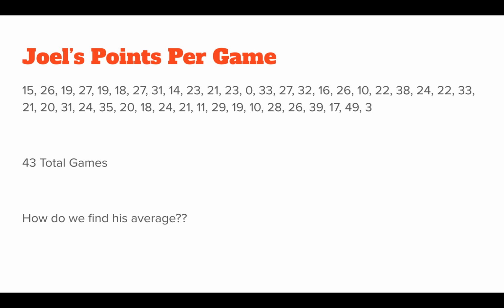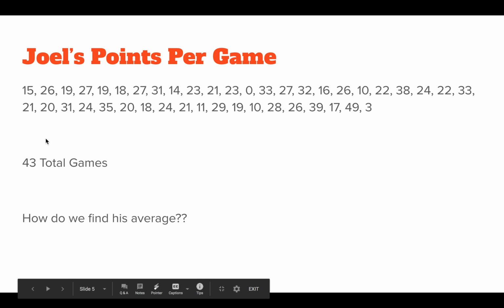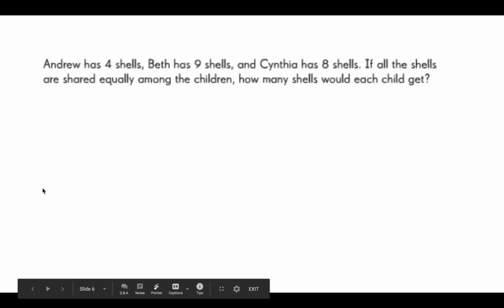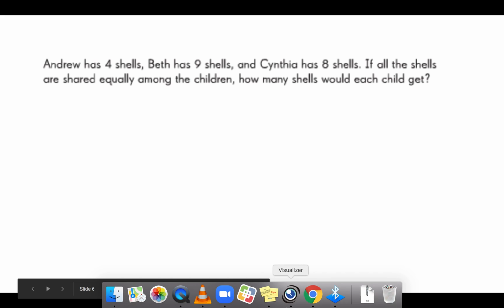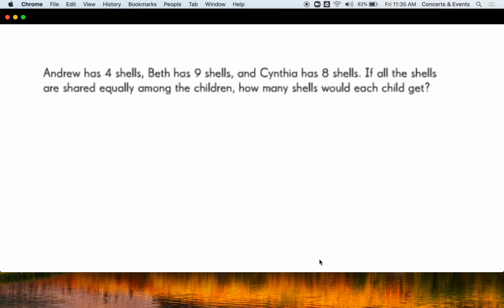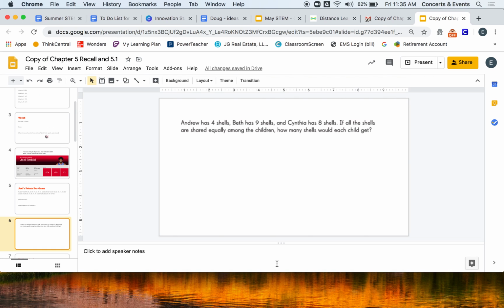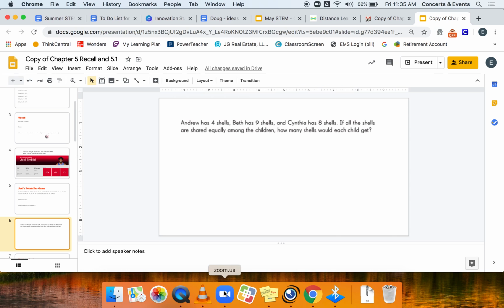What I want to show you right now is what they would do here. I'm going to give you another example that's a lot simpler than Joel Embiid's scoring. It says Andrew has 4 shells, Beth has 9, Cynthia has 8, and it says if all the shells are shared equally among the children, how many shells would everybody get?